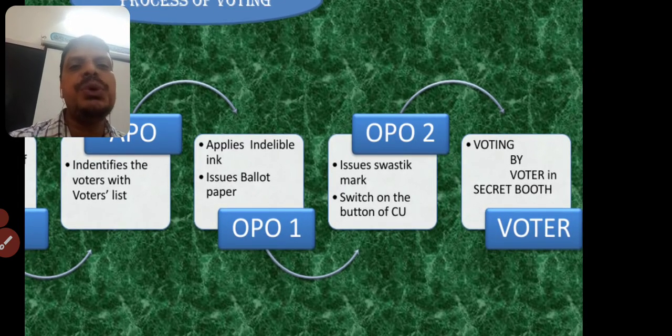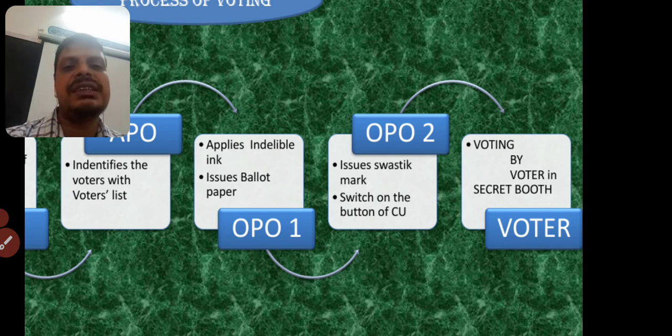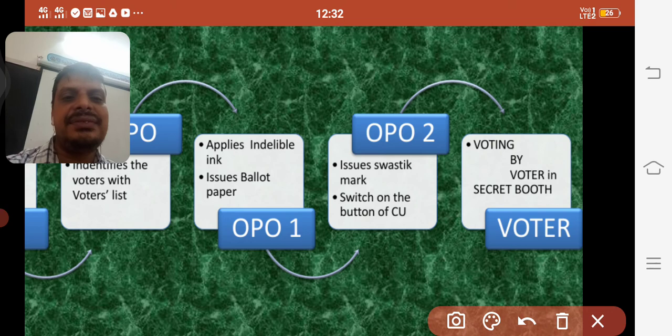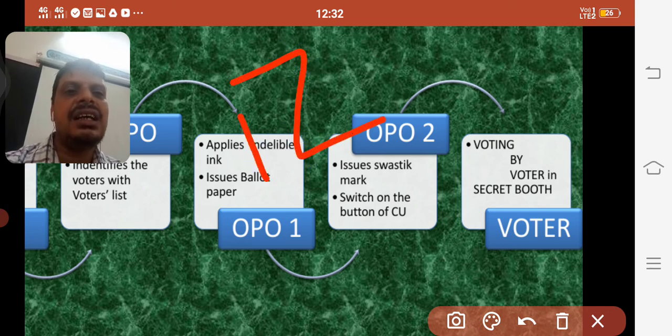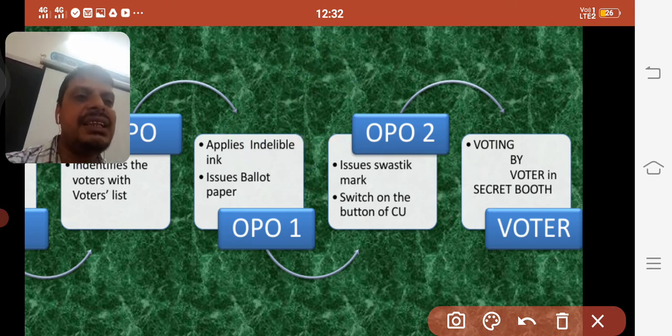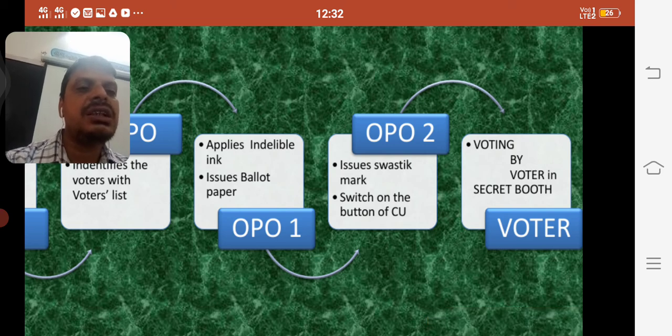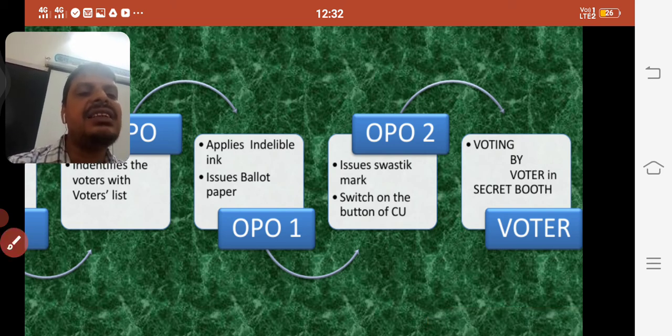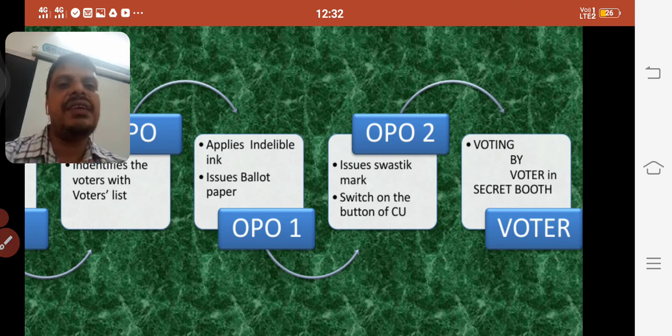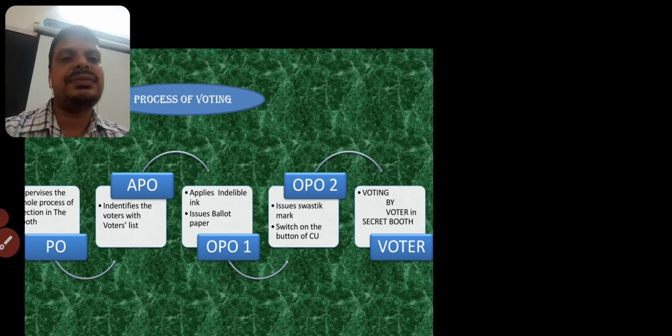What does he do? He gives a symbol called swastik. You know children, the swastik symbol looks like a plus symbol like this. This is the symbol they use for casting their vote. Otherwise, if they are using EVM, he will switch on the CU, the control unit. He switches on the button and the voter can go into the compartment and cast the vote in a secret manner. He should not reveal whom he voted for.